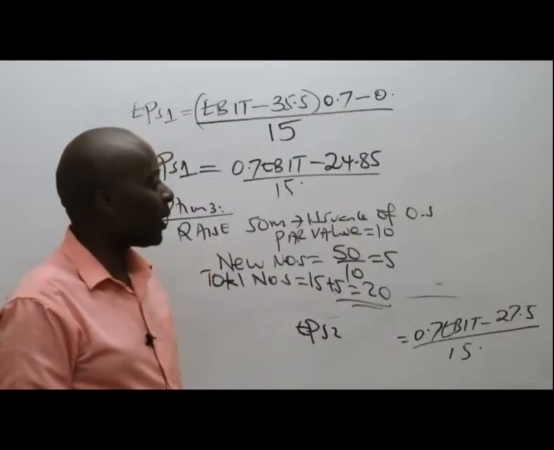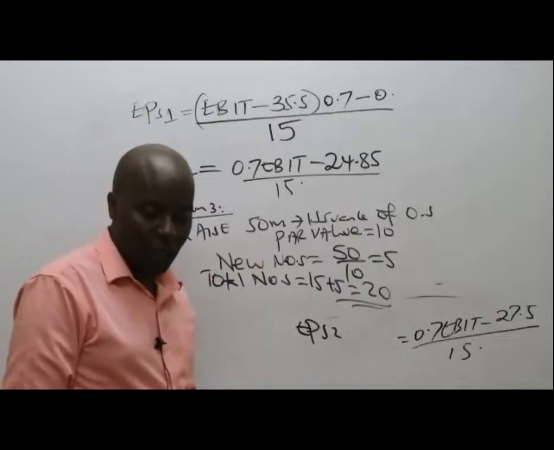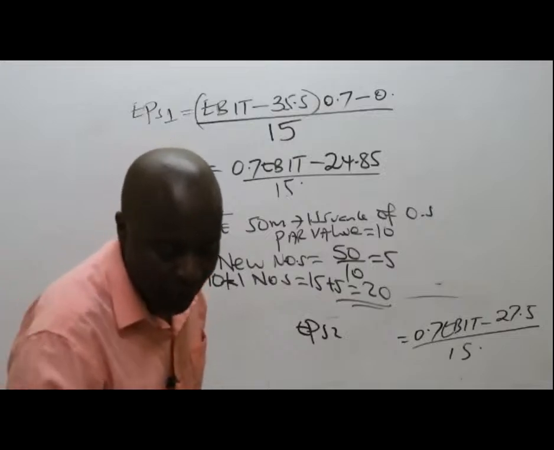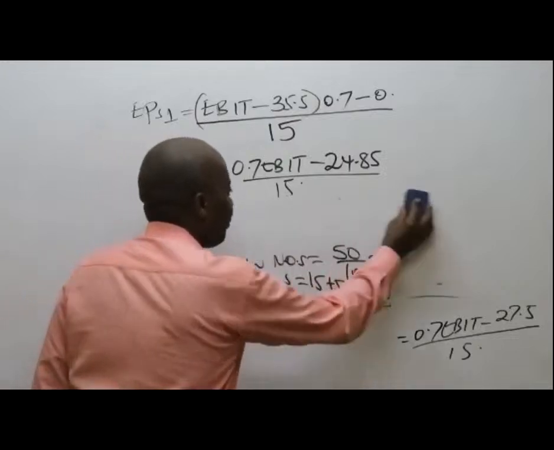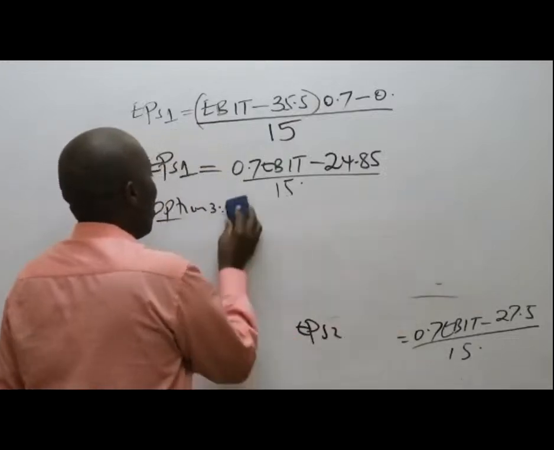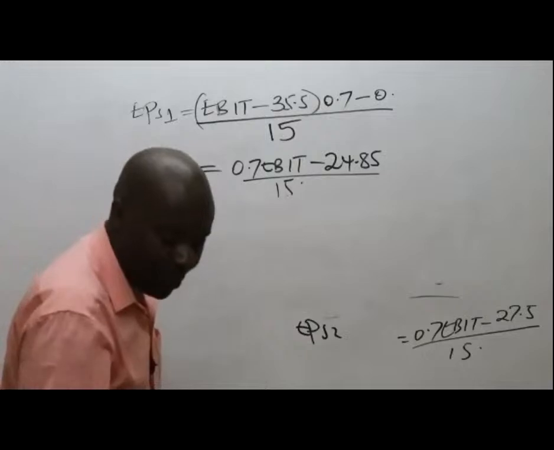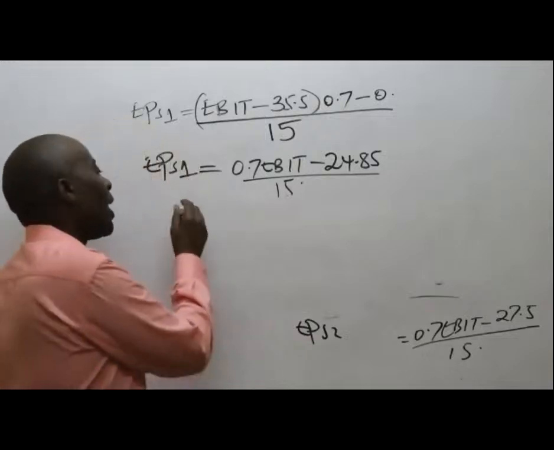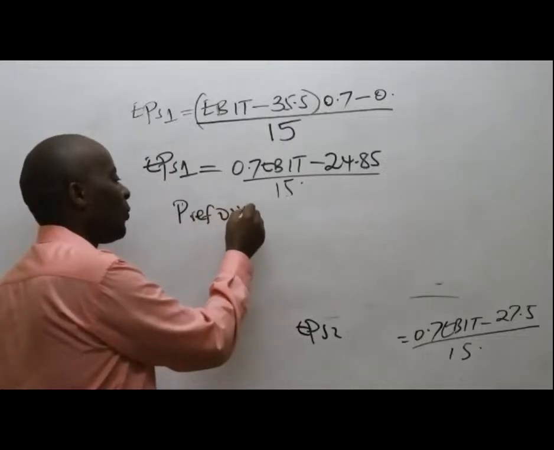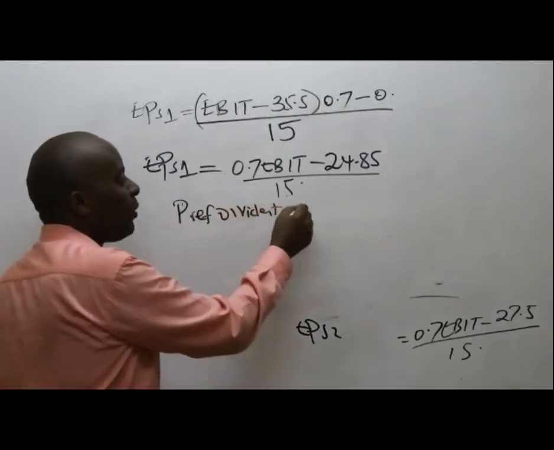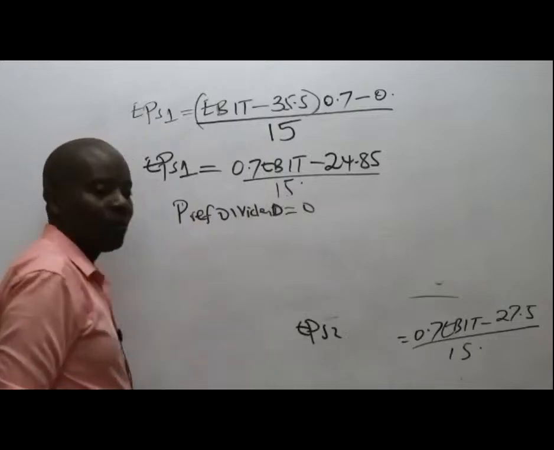Now, ladies and gentlemen, I want us to be very clear on this. If we issue ordinary shares, under option 3, the preference dividend will be 0.